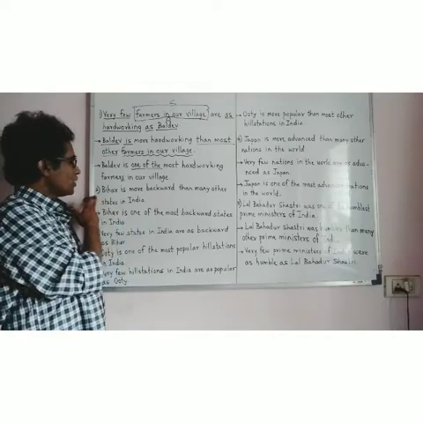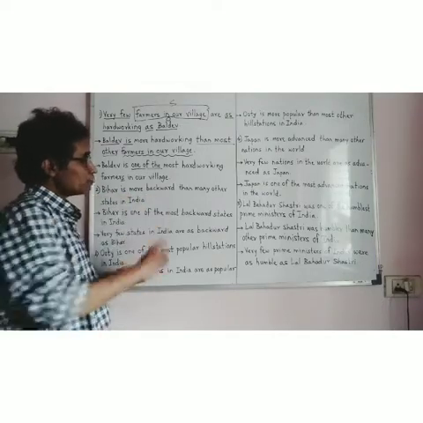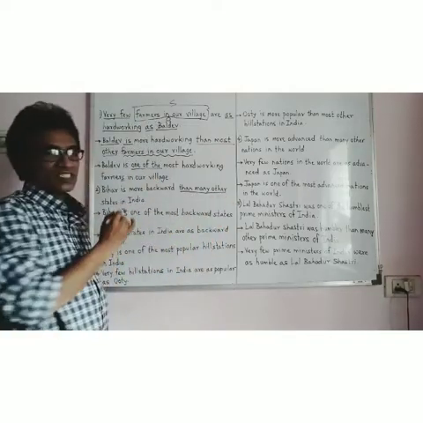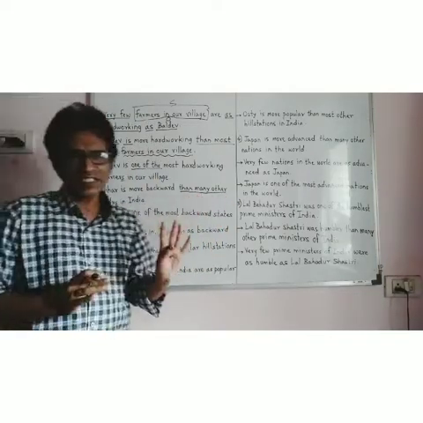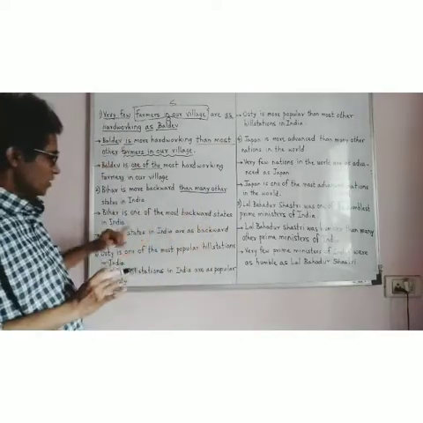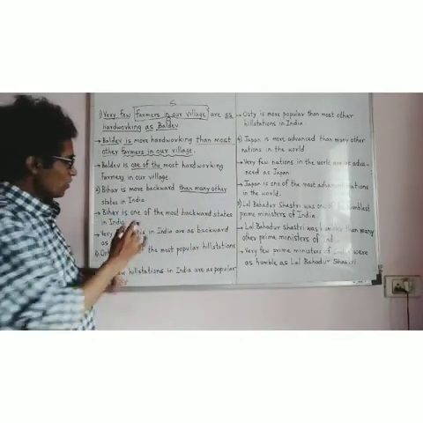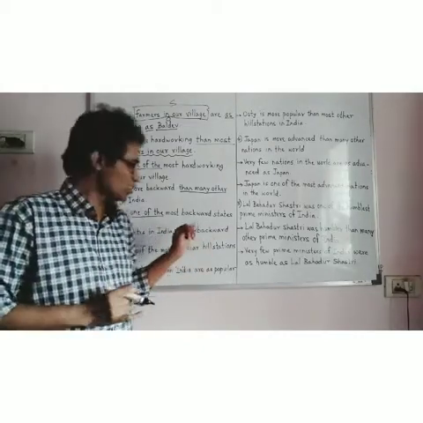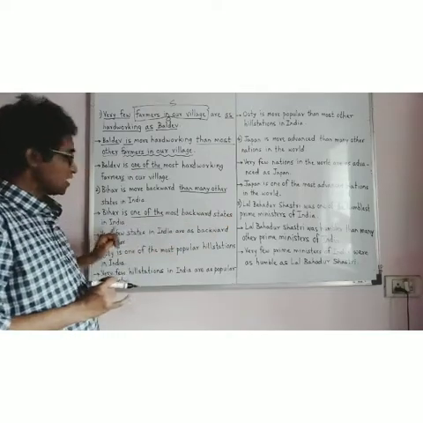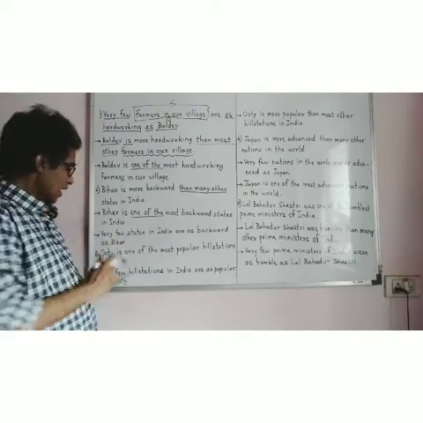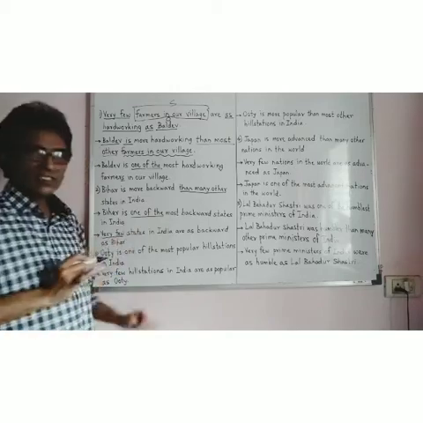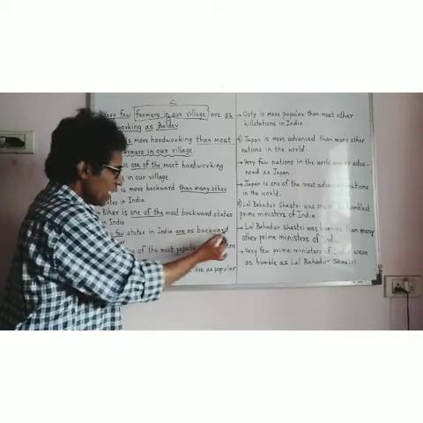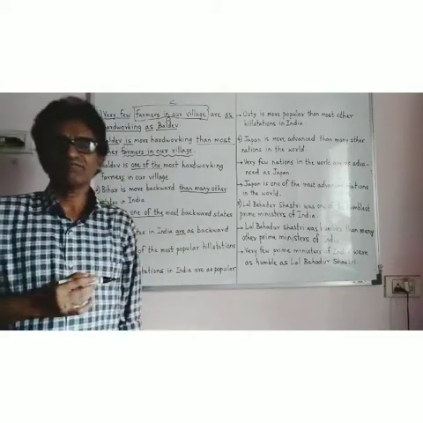Now second example, Bihar is more backward than many other states in India. From this part you can understand it is comparative. Now Bihar is one of the most backward states in India. From this part you understand it is superlative. And from very few you understand this is positive: Very few states in India are as backward as Bihar.